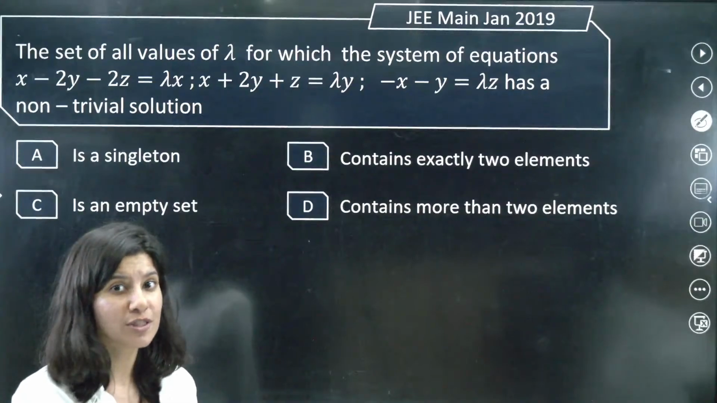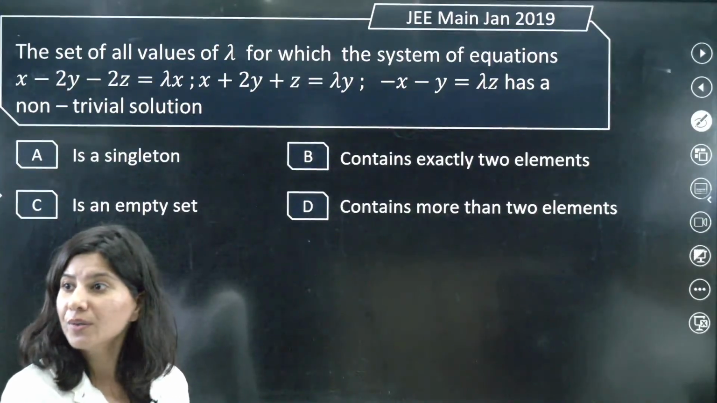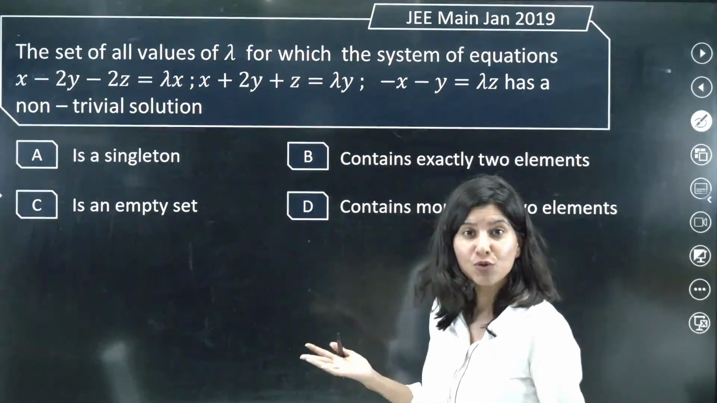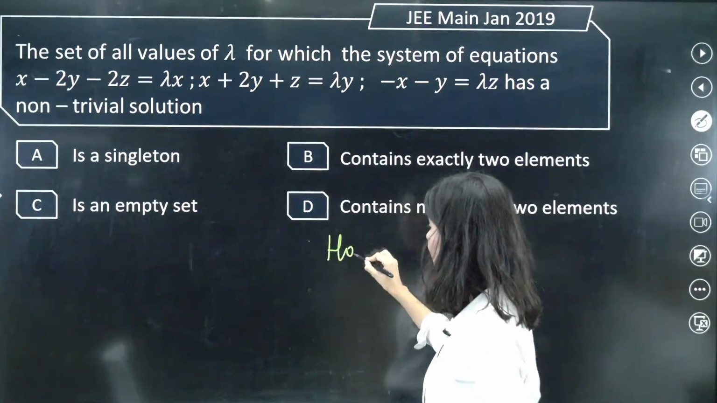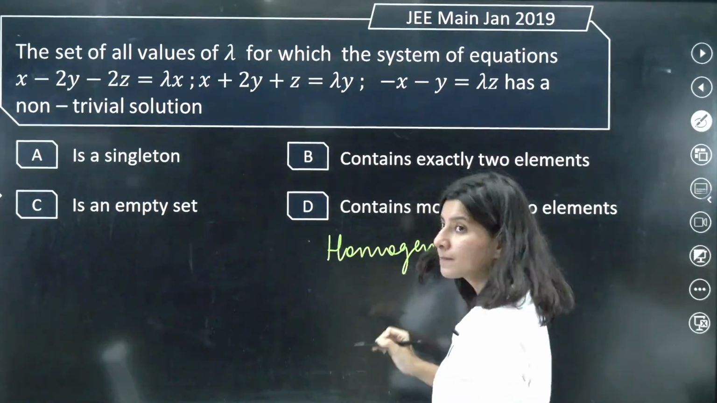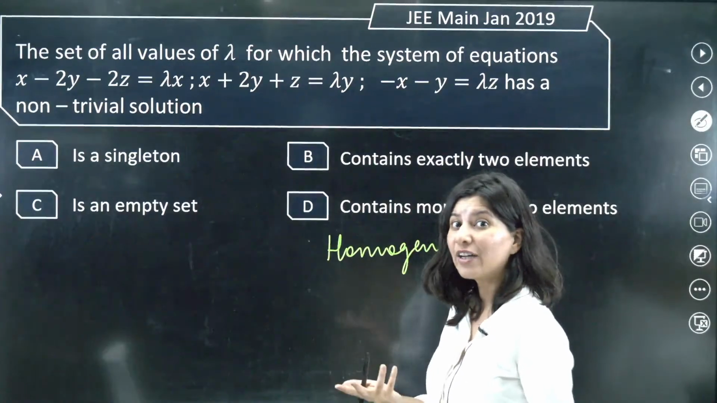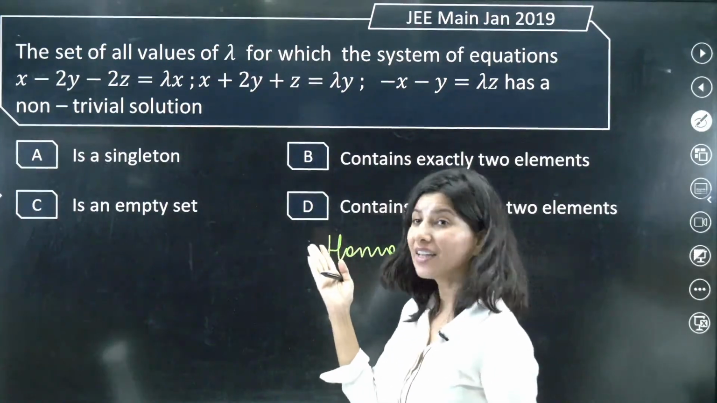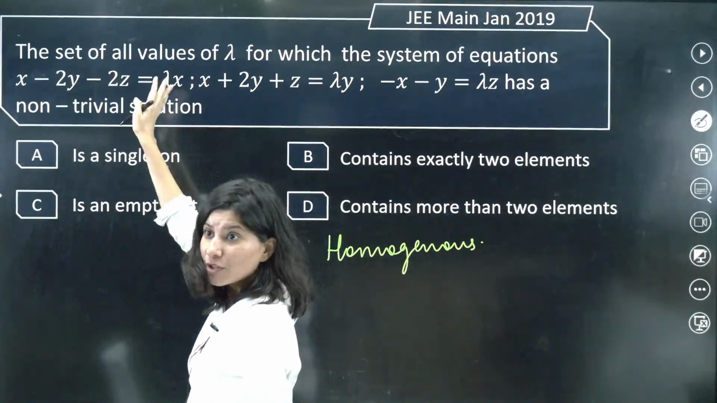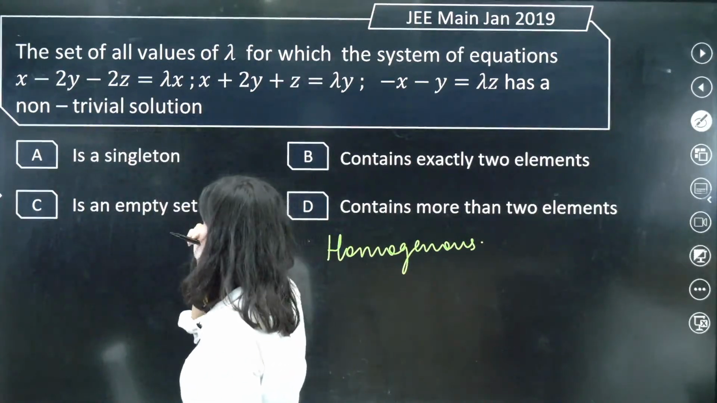Homogeneous or non-homogeneous? Who is going to tell me? Okay, let me reveal. This is actually homogeneous. Why homogeneous? Because can you see there is no constant term? This is x, this is also x. So we have to reform the equation.